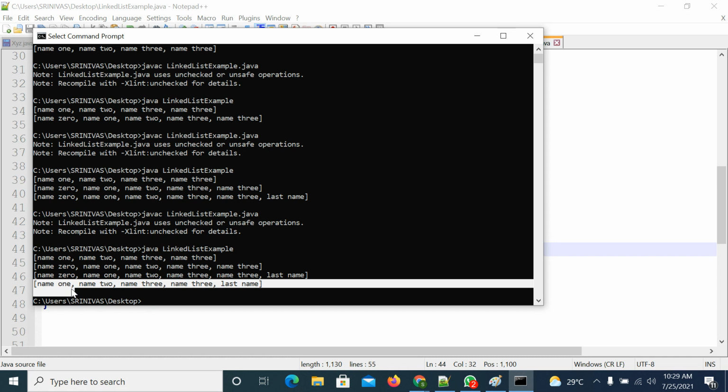So you can remove the first element, you can remove the last element. If you want to remove the middle elements, first you need to visit the elements, then you can remove the element. Whenever we are discussing cursors, we will see how to remove the middle elements. As of now, you cannot retrieve the elements one by one. You are directly printing the reference, you are getting all the elements of the collection.